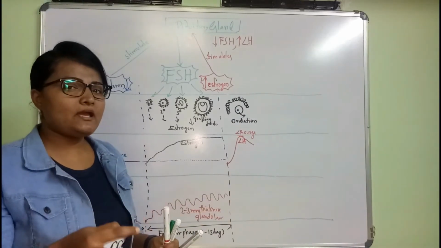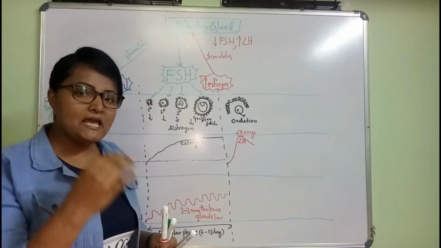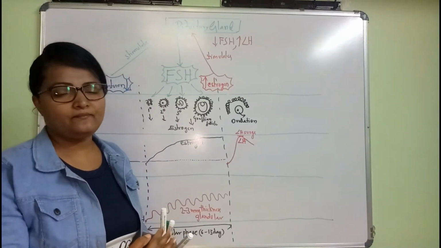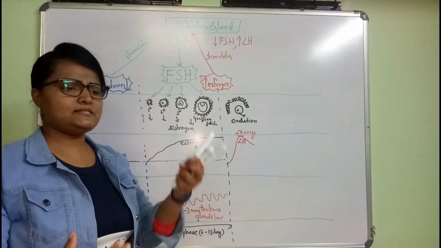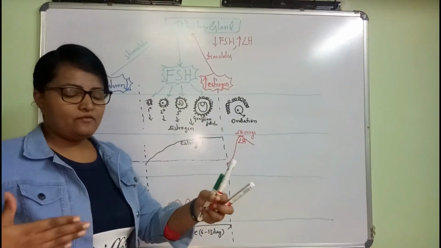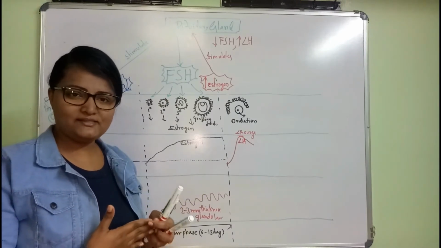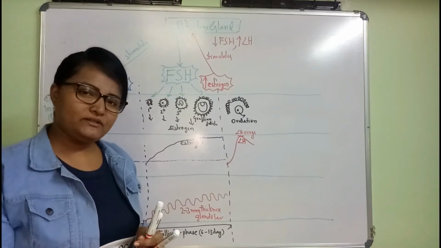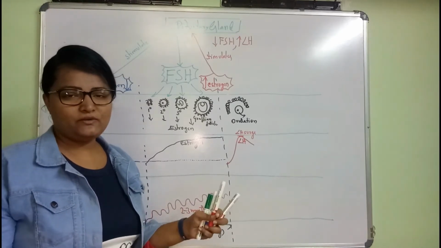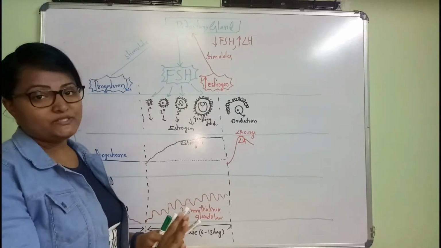Not actually egg, what we have studied in oogenesis. There will be release of what? Secondary oocyte. Right? Not egg. Where is the egg produced? The egg is not produced at all. The secondary oocyte is released. When there is sperm, it will go and contact the secondary oocyte, and only then will it continue the meiotic arrest that was paused. So what happens here is the release of the secondary oocyte.